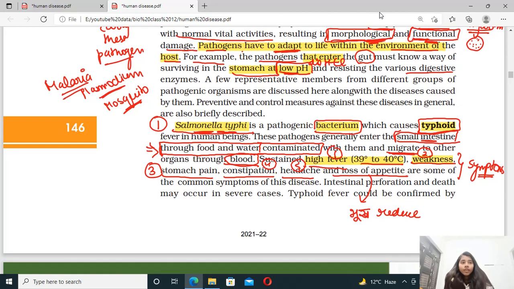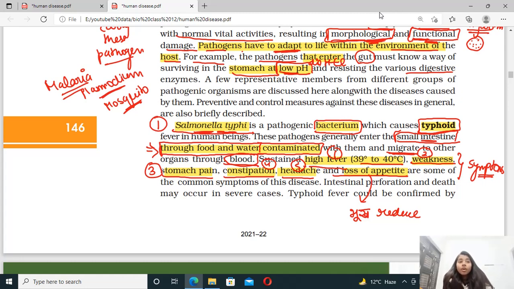Second is your body has weakness. Third is stomach ache, then constipation, a headache, and loss of appetite. These are common symptoms of typhoid. Then another important question is how this disease spreads. So the disease spreads through contaminated food and water.